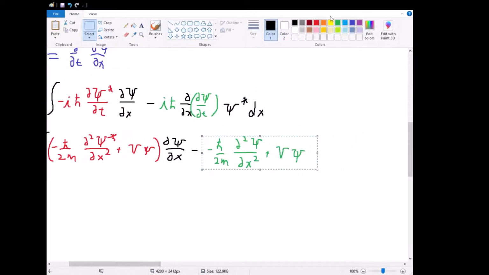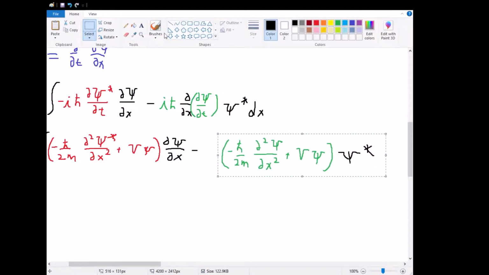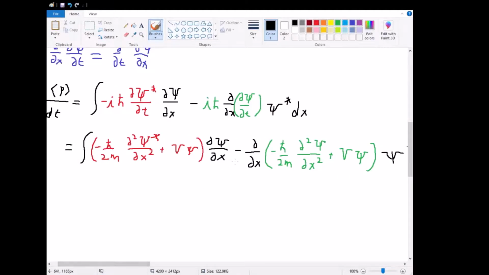and we're going to add another set of parentheses here, and then multiplied by psi star. And actually, we're going to move this whole thing to the left a little bit, because we left out our partial derivative here. So we're going to add the partial with respect to x up here. And now we can start distributing. So let's do that right away.